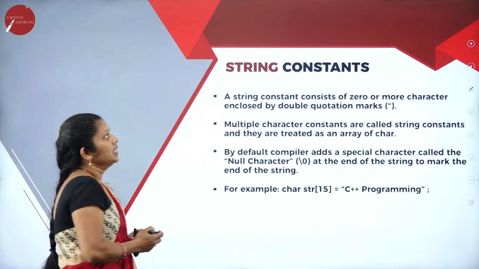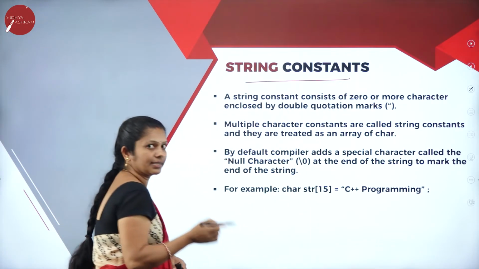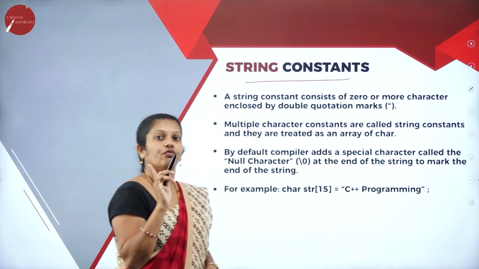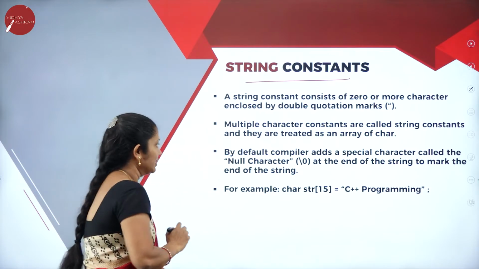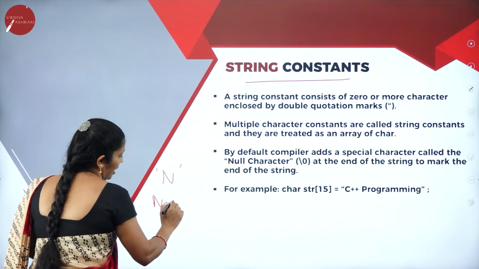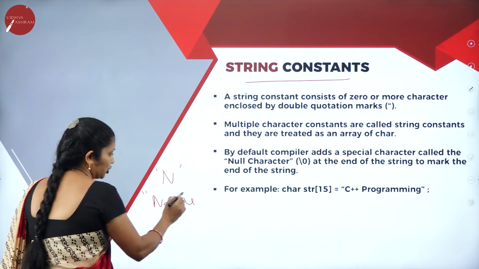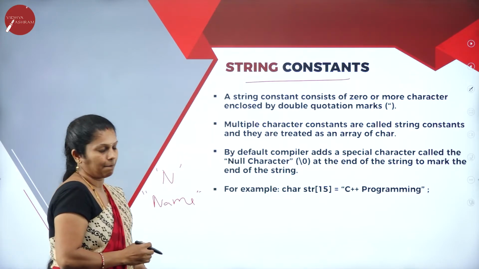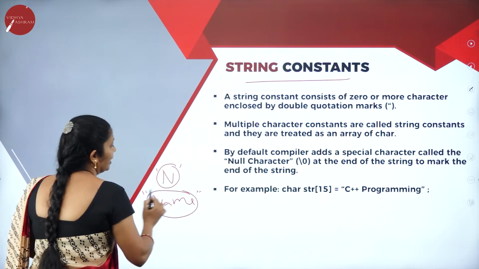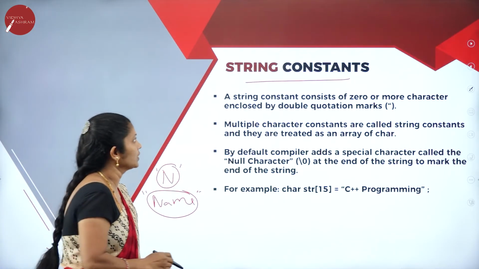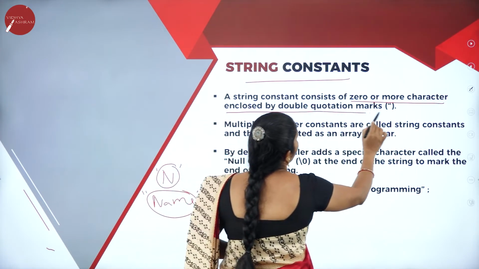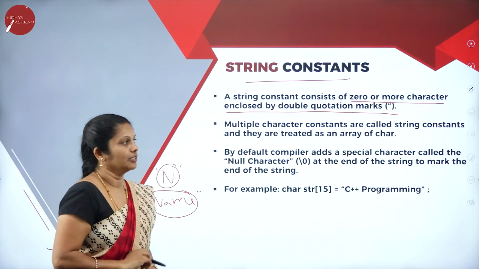Then next, we come to the string constant. Whereas in a character constant we have only one character, a string is nothing but a collection of characters. For example, if I write n, then it is a character. If I write NAME, that is a collection of characters, and it is called a string. Whereas a character is opened and closed by single quotes, a string is opened and closed by double quotes. A string consists of zero or more characters enclosed by double quotes.